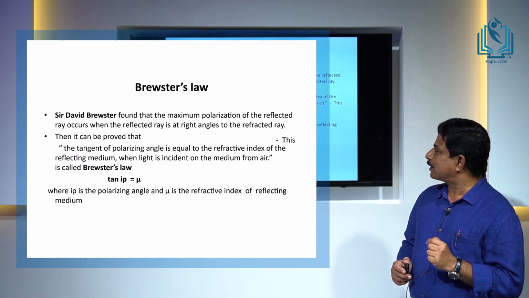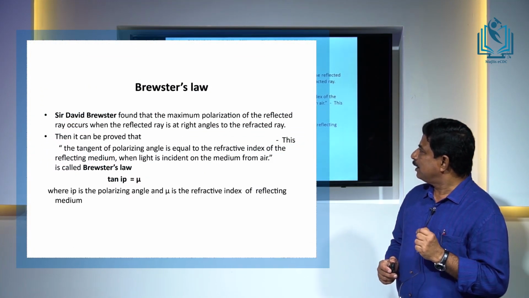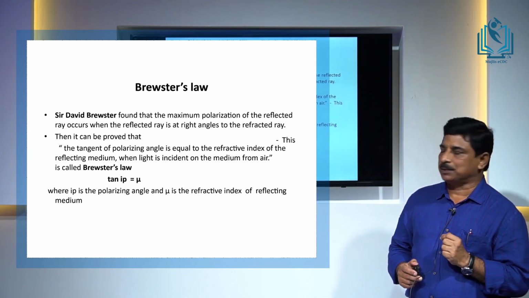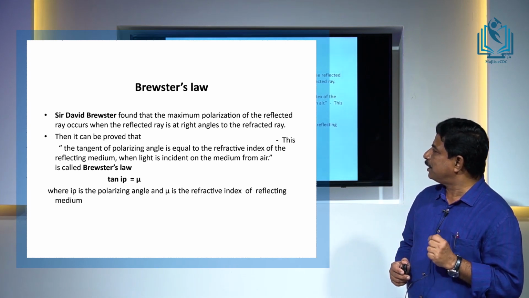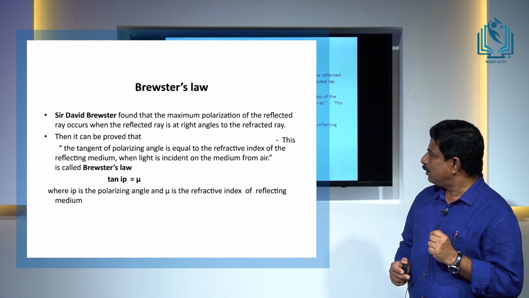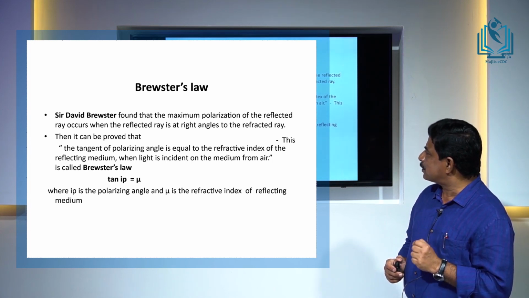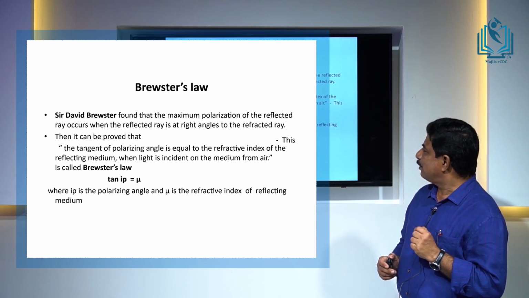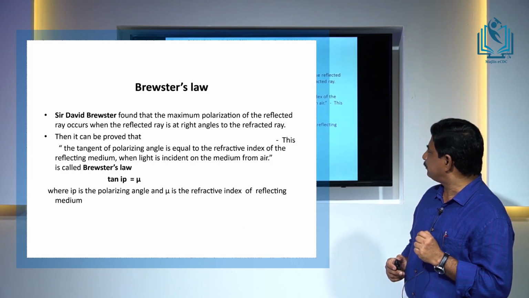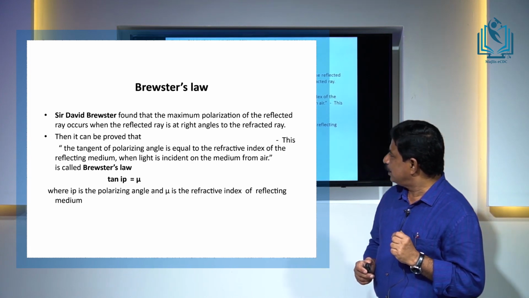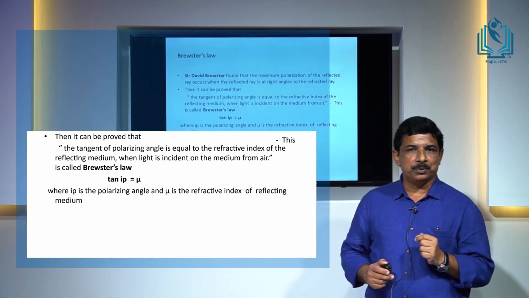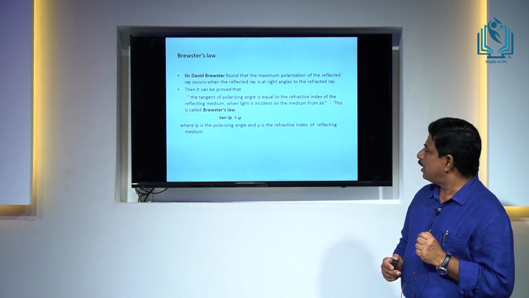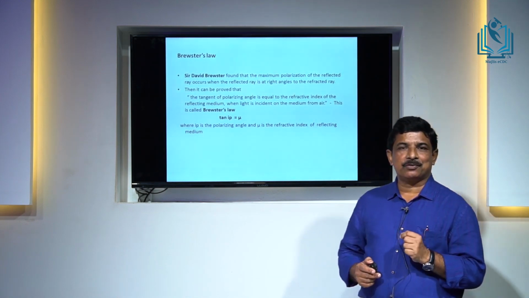So, if the reflected and refracted rays are perpendicular to each other, then it can be shown that the tangent of the angle of polarization is equal to the refractive index of the material of the reflecting surface, or we can say the tangent of the polarizing angle is equal to the refractive index of the reflective medium when light is incident on the medium from air. This is called Brewster's law. So, we can write tan I p is equal to mu, where I p is the angle of polarization and mu is the refractive index of the material of the prism.